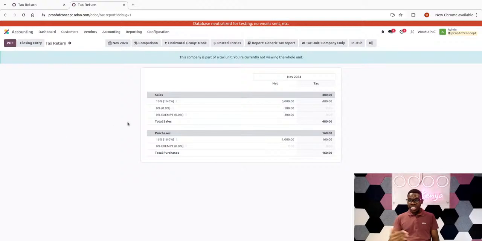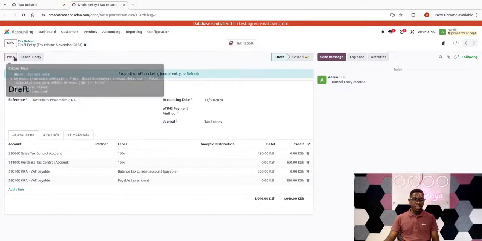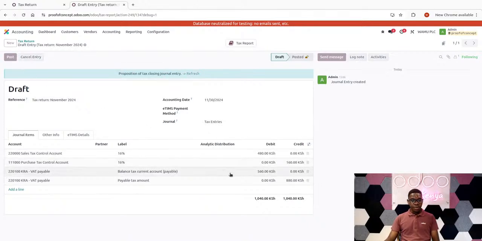Then I close the tax report again, which will now factor in the new record. So I simply close the entry once again. Then you realize that initially it was 700 and something, but now it is 880 because it has factored in the new record. So from here, you can now post the new tax report, right?